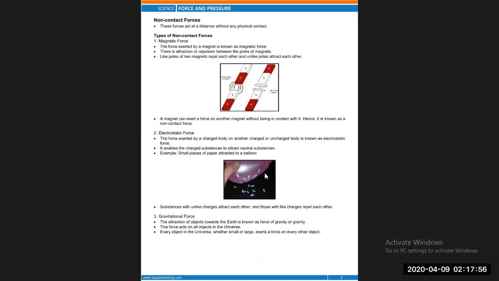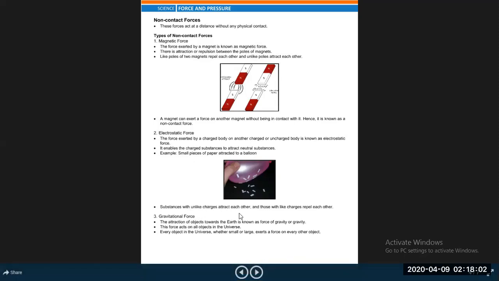Next one is that substances with unlike charge attract each other, and those with like charge repel each other. This is also an electrical force, just like magnetic force.